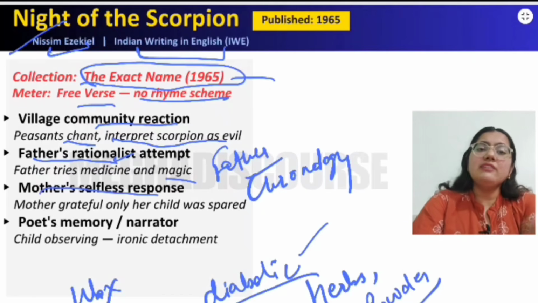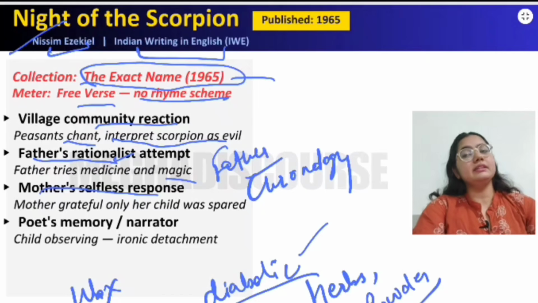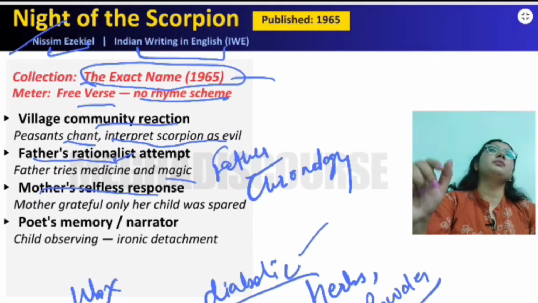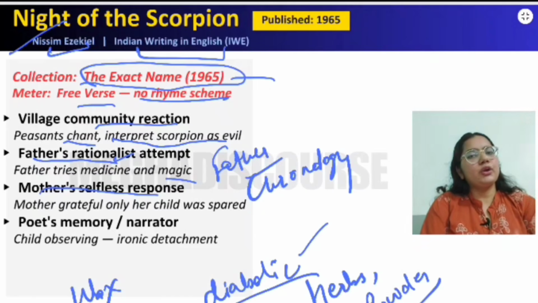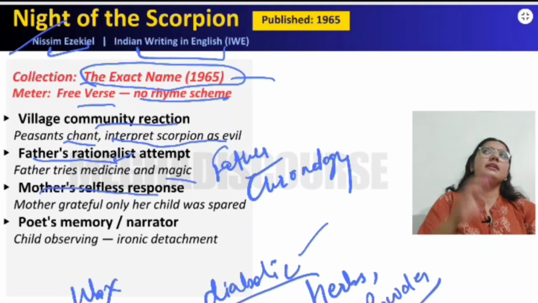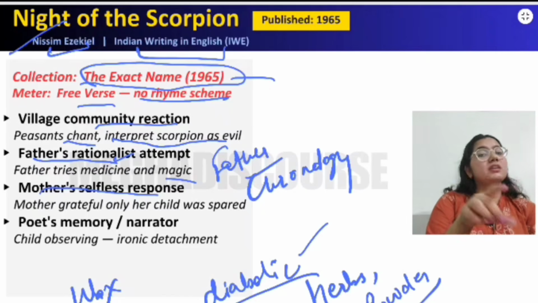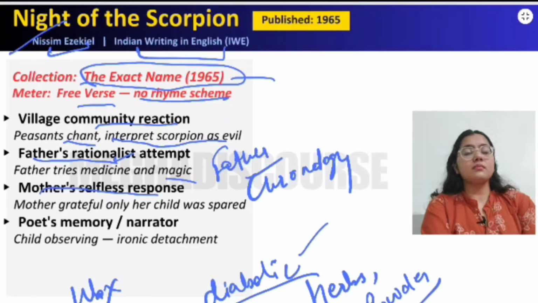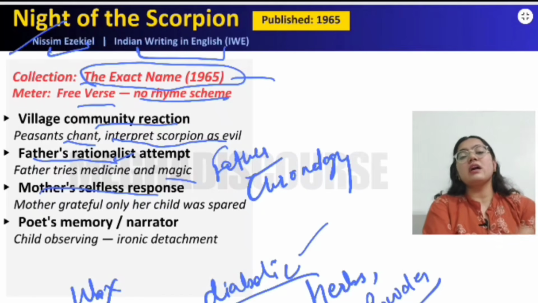Mother's selfless response. Now the villager says that if the scorpion keeps moving... because the scene was something like this, that there is this boy, and that boy was just remembering a night, and the night is very special. Why? Because his mother got bitten by this scorpion. So there was this rainy day, and in order to protect itself from the rain, the scorpion hides itself under the rice sack. And then when his mother was there, the scorpion stings our mother.